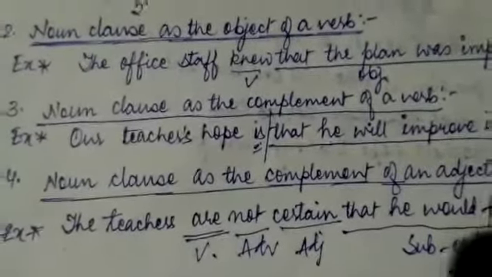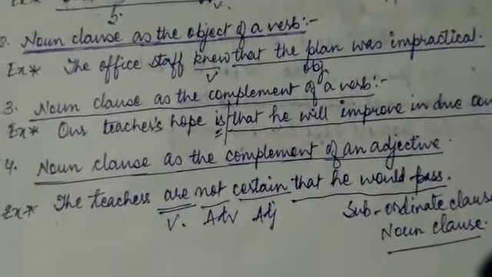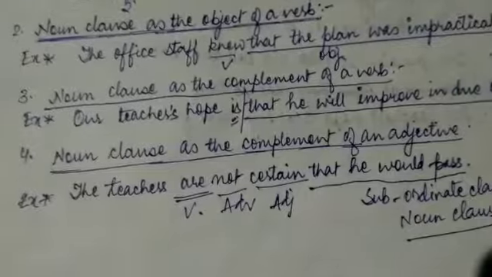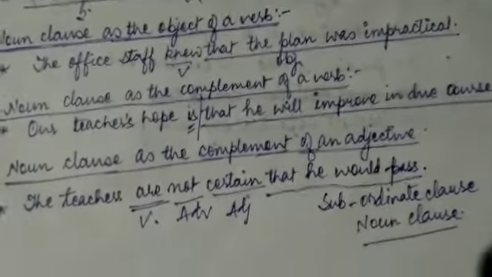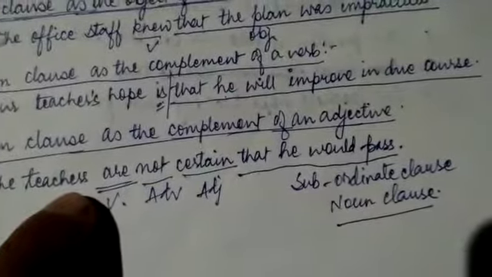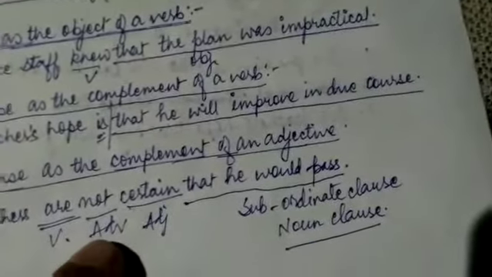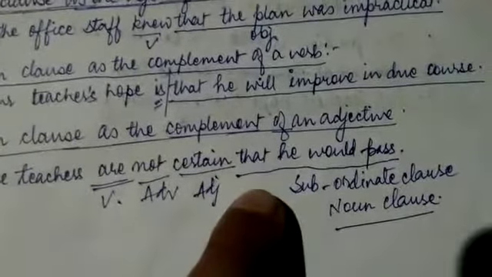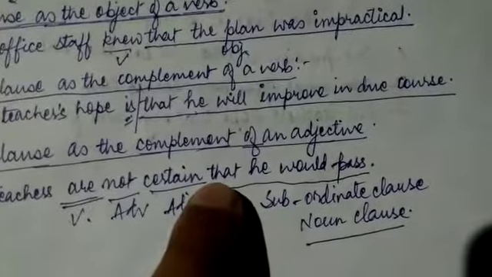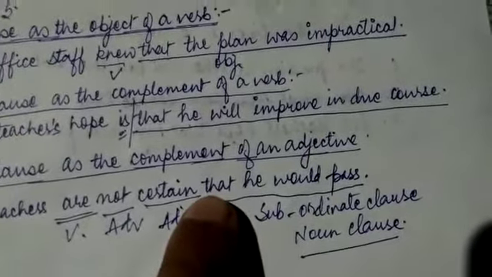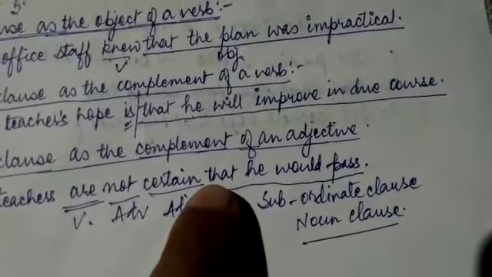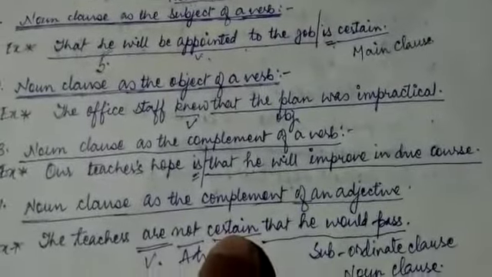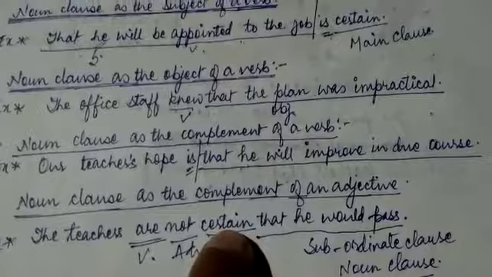Now in the fourth sentence, noun clause as a complement of an adjective. A noun clause can also serve as a complement of an adjective. So here, the teachers are not certain that he would pass. And look at the sentence. Here the subject is the teachers, are is the verb, not is an adverb, certain is an adjective, and then the teachers are not certain of what? So here you see that he would pass. So this part of the sentence is a clause, and it serves as a noun clause because it serves as a complement of an adjective.